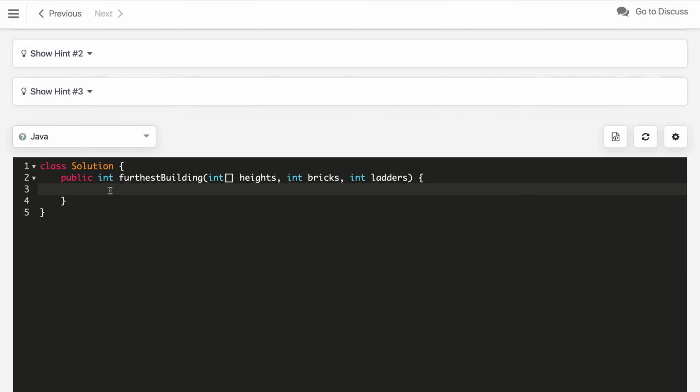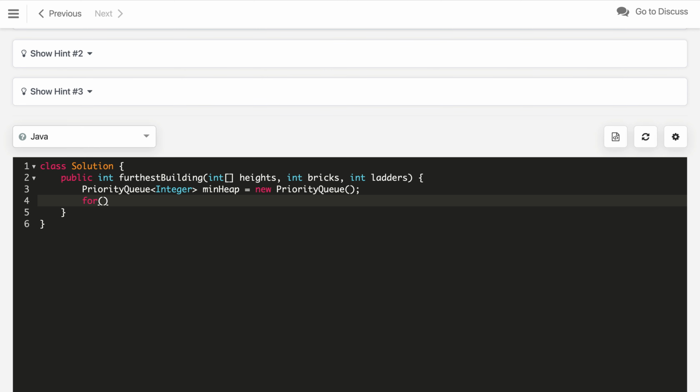So, for the coding part, what we need to do, we first create a min heap using a priority queue. This will be integer data. So, let us say min heap, and initialize this priority queue. Now, we start iterating from int i equals 0, i less than heights dot length minus 1.